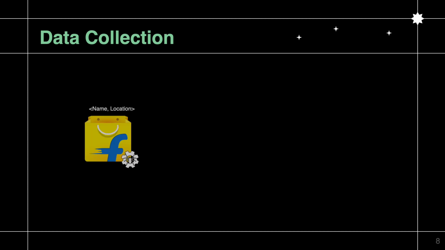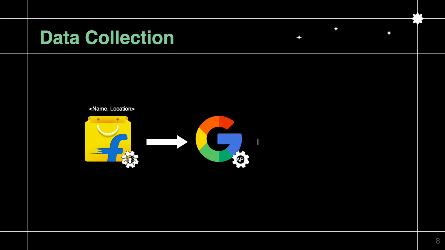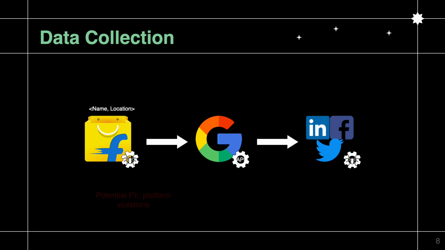So for a given Flipkart user, we create a search query combining the name and location of the user and pass it through Google search engine and the social platform search engine in order to retrieve the results. The top 10 results from here are considered our candidate profiles, and the search is further refined in the data validation step. Now, in order to avoid any privacy and platform violations, we only consider the data that is publicly available on the platform for our experiments, and these are also used only for this academic POC purpose.